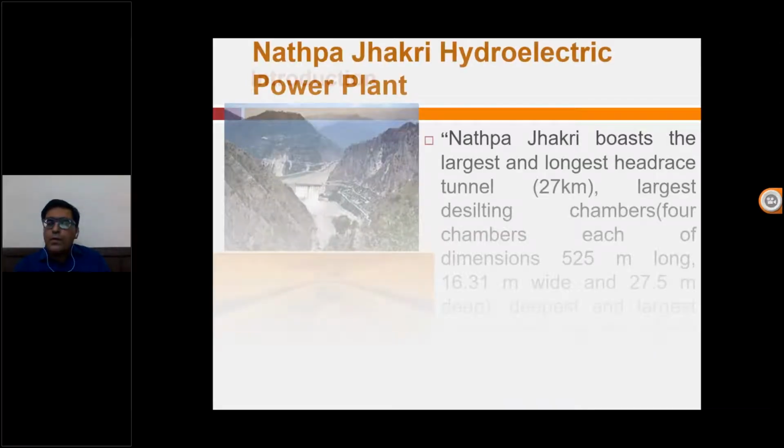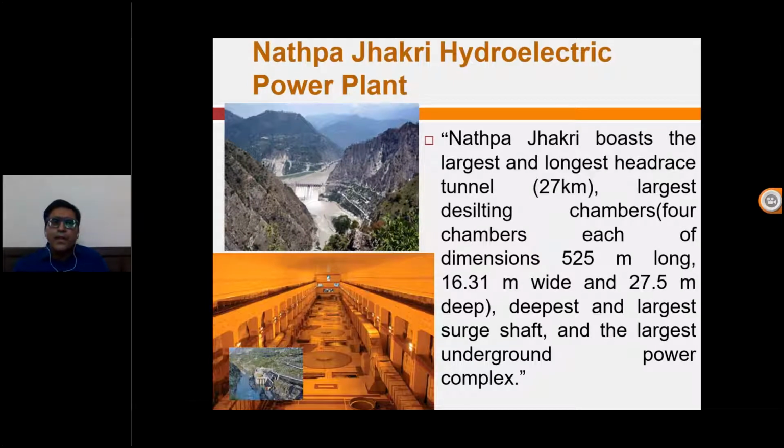Now I want to take you to the Nathpa Jhakri hydropower plant. It's one of the biggest hydropower plants in India in terms of various factors. On the top you can see an aerial view, and in the bottom left you can see the underground complex. It's the actual image that I have taken. They have 5 Francis turbines, 250 megawatt each, and they have the largest head race in India.